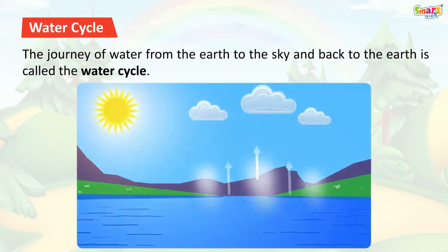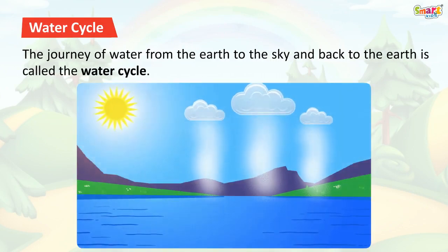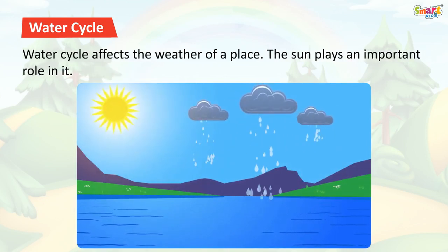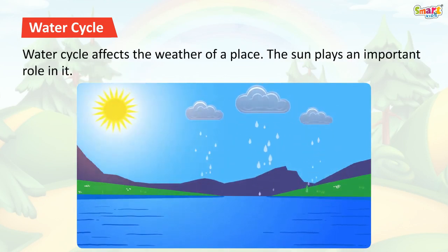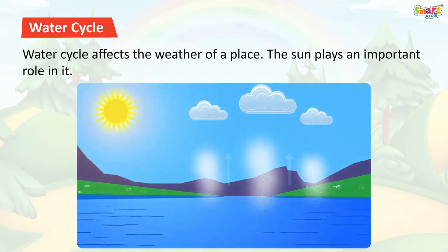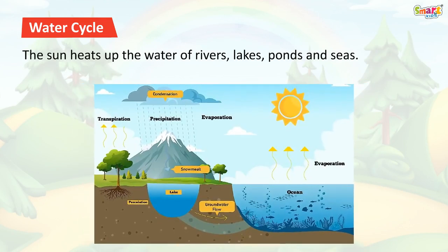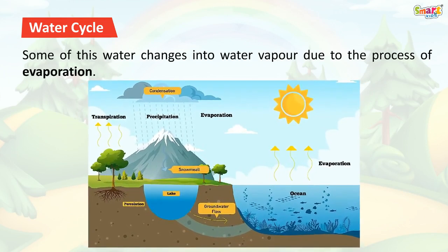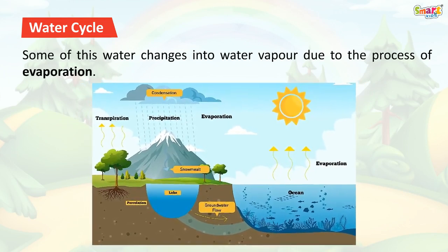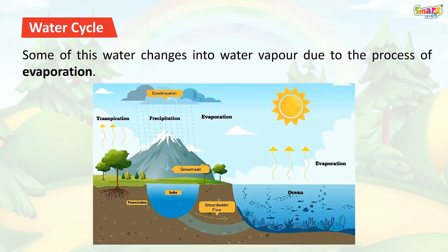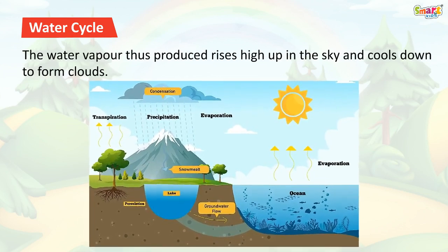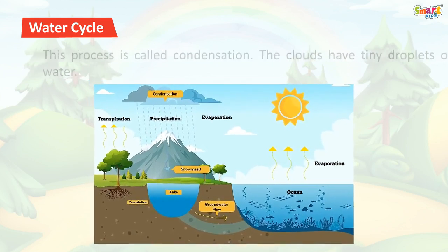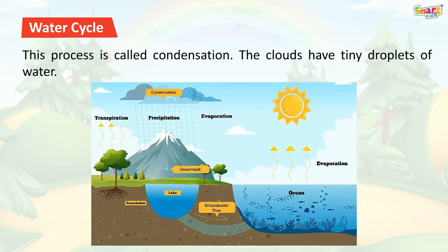Water cycle. The journey of water from the earth to the sky and back to the earth is called the water cycle. Water cycle affects the weather of a place. The sun plays an important role in it. The sun heats up the water of rivers, lakes, ponds and seas. Some of this water changes into water vapor due to the process of evaporation. The water vapor thus produced rises high up in the sky and cools down to form clouds. This process is called condensation.